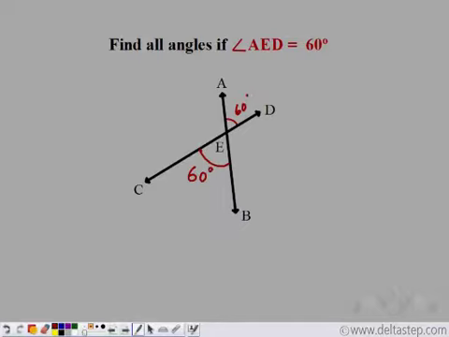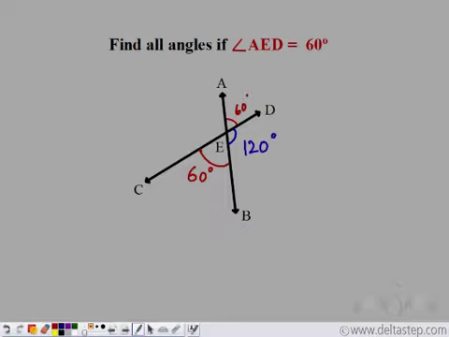Now angle DEB, that is this angle, and angle AED are linear pair because these are adjacent and lie on a straight line. So these two should add up to 180. We have 60 here. So this should be 180 minus 60, which is equal to 120 degrees.